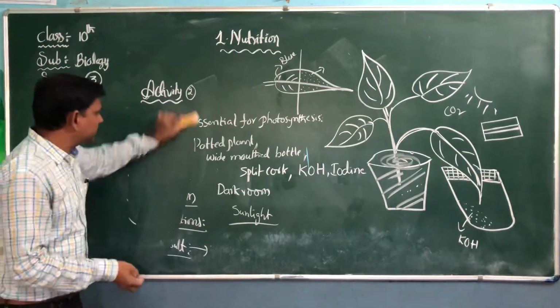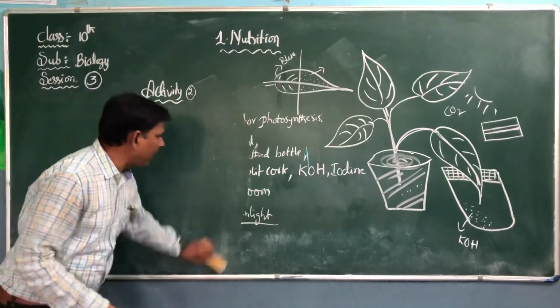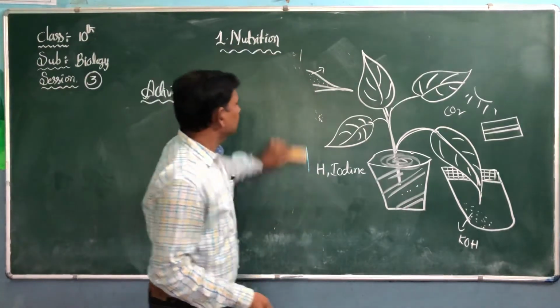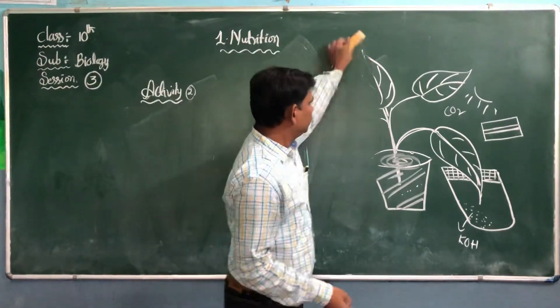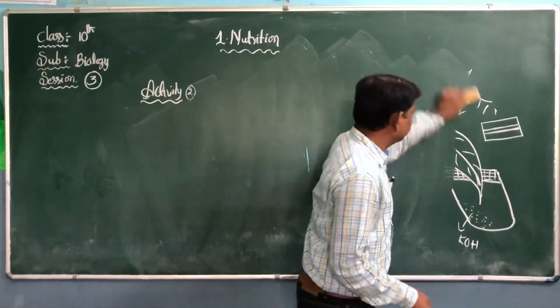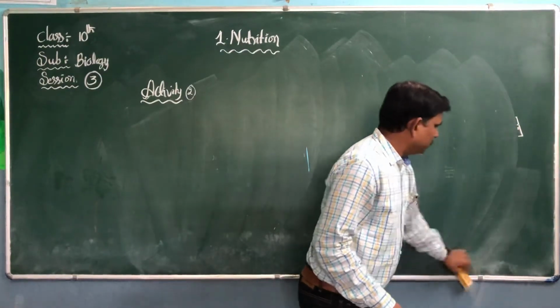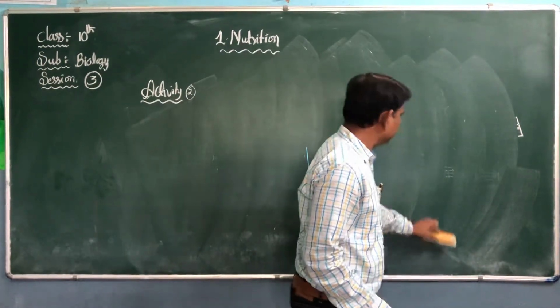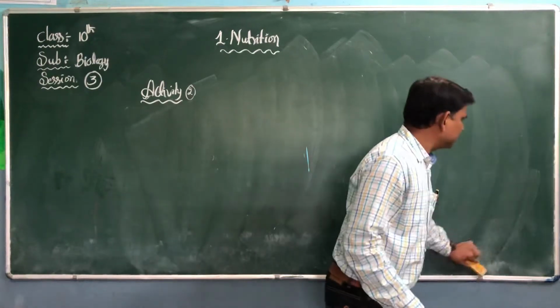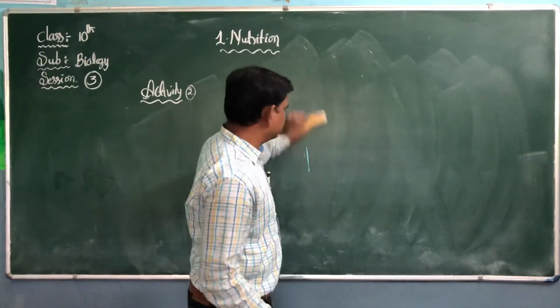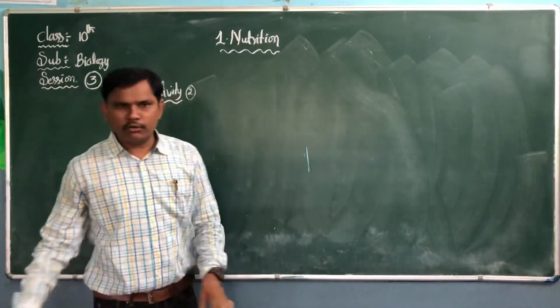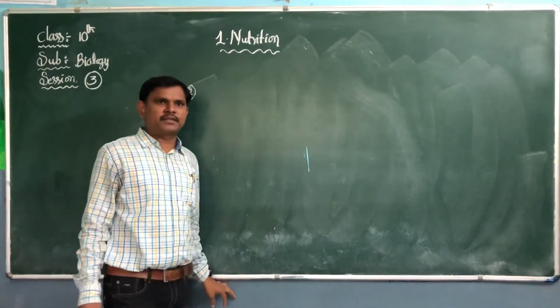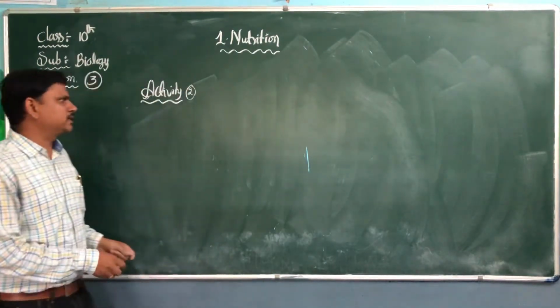Now we are going to discuss one more activity. That is also very important. I think two years back they asked this question: how can you prove that carbon dioxide is essential for photosynthesis?